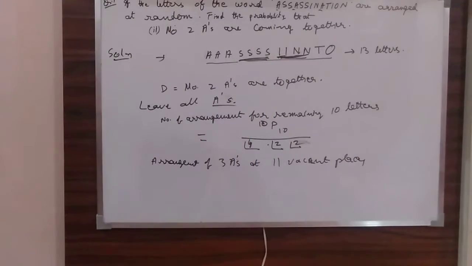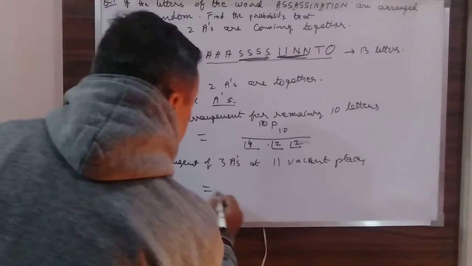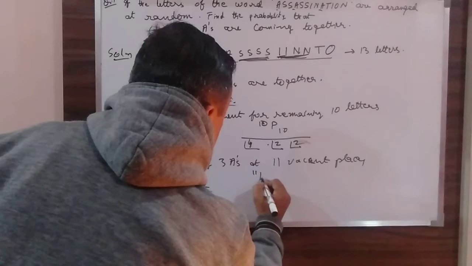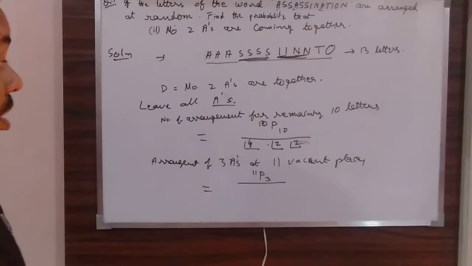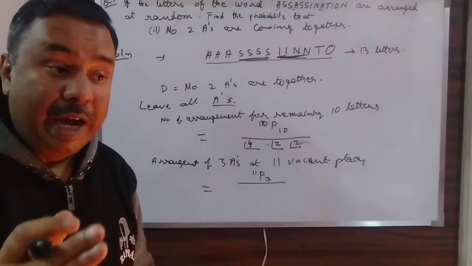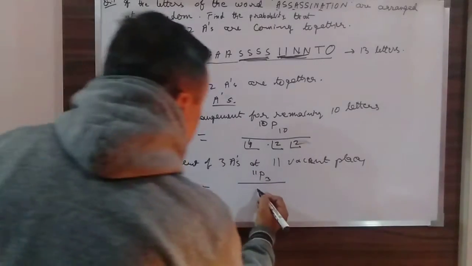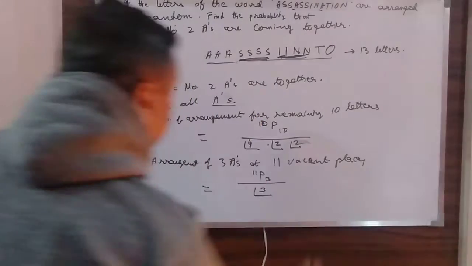What will it be? Obviously, this will be 11P3, but since the three A's are identical, it has to be divided by factorial 3 also.